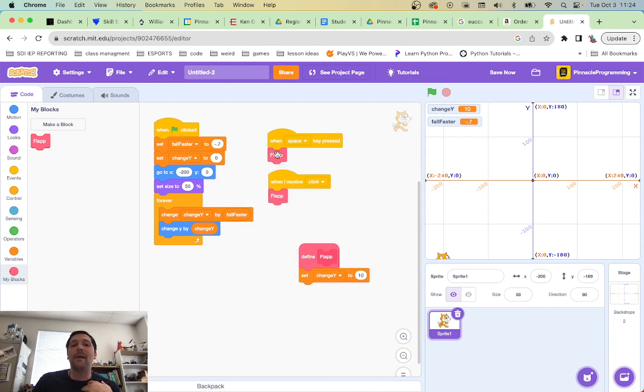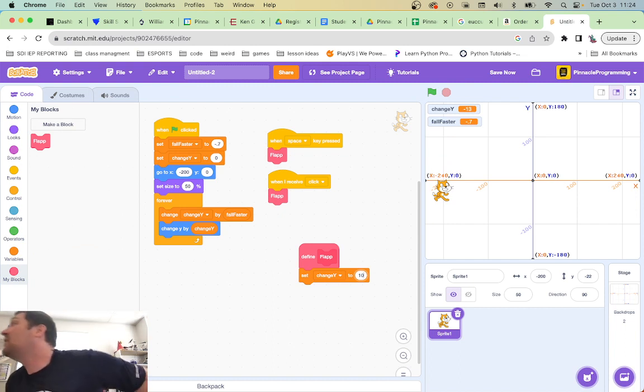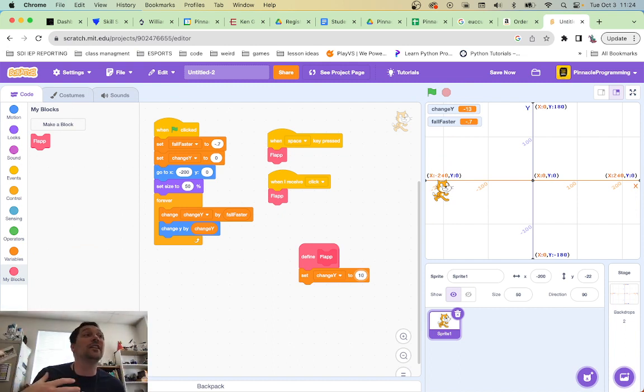Because flap and flap are both happening in two different places, I want to change it in one place so that later on, right, like now I click it and it's good, and I smack the keyboard and it's good. But if I want to change this to say I want to go up 15, I only have to change it in one place. It changes it in both places. This is nice, right? Whoa, that's 15 is almost too much. I'm glad I'm changing it in one place, because could you imagine having to track that and change it in both the space key and make sure it's the exact same in the clicking key? That would be really tough.